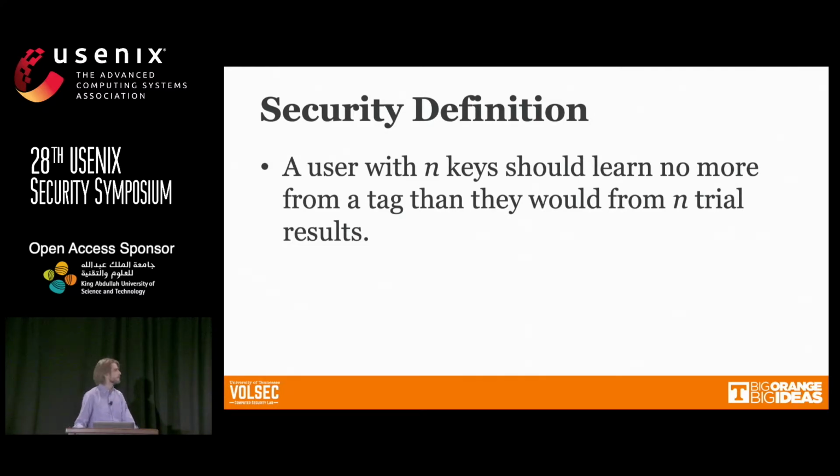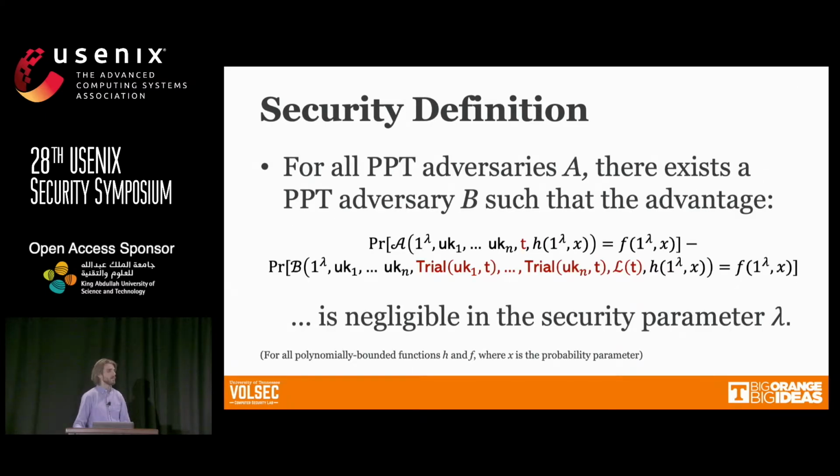To formalize the security of this, we start from the idea that simply an adversary with some number of keys should learn no more from those keys and a tag than they would from having access only to those trial results instead. And more formally, we can turn that into a definition based on probabilistic polynomial time adversaries.